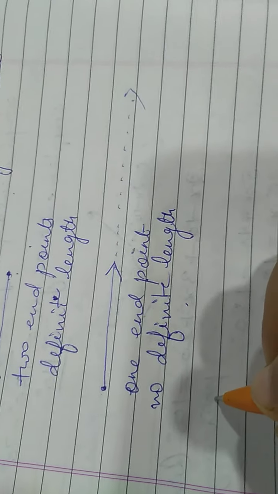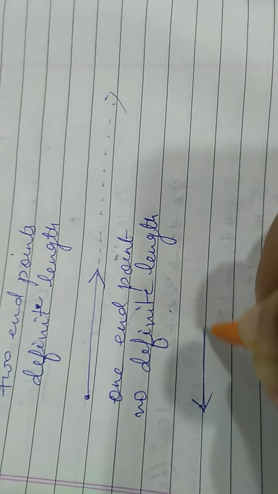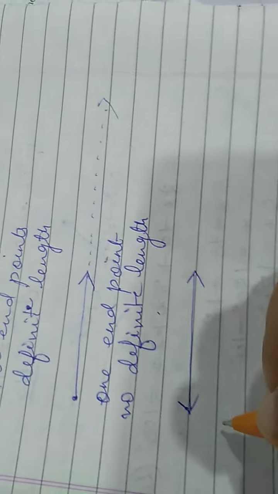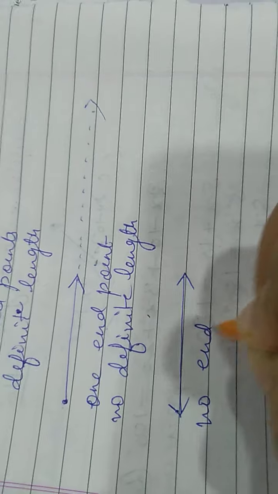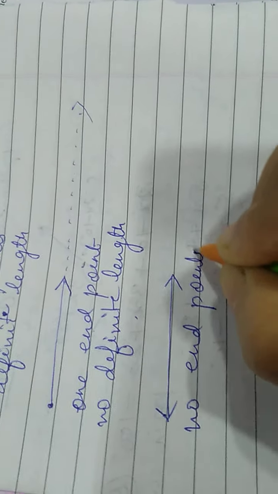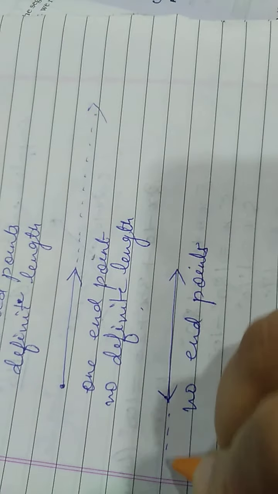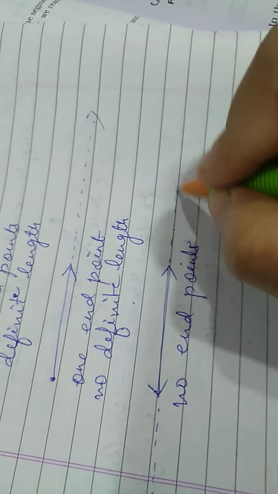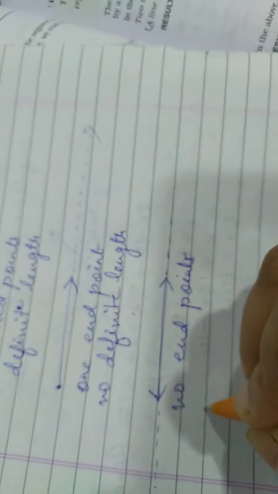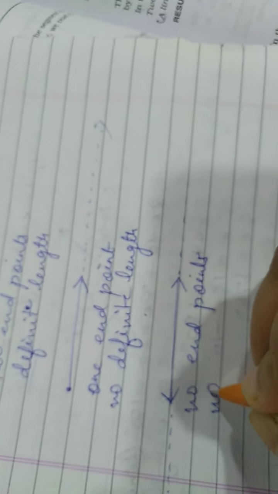And the third one is line. You can see both the ends of the line. It has no endpoints. And we can extend it in both the directions. If we can extend it in both the directions, it definitely means it has no definite length.